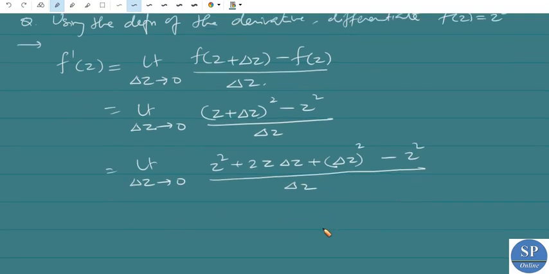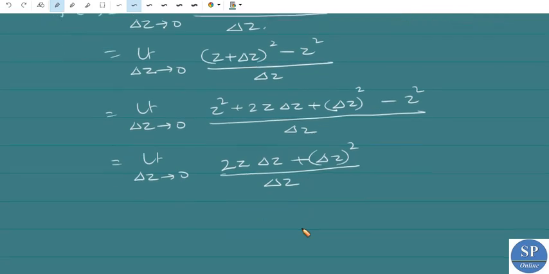Okay, so cancelling z square, we get limit delta z tends to 0. The remaining is 2z delta z plus delta z whole square divided by delta z. Now we can cancel delta z from the numerator and denominator.